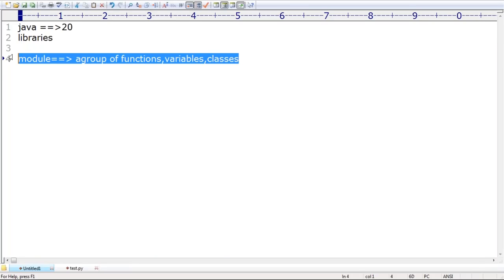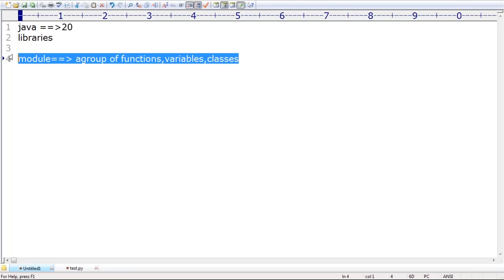Sir, now some people are asking, okay, a module is nothing but a group of functions, variables, and classes. What is a library? A library is nothing but a group of such modules, sir. Remember that. In detail, we will make a clear division in the next session, where a group of modules is nothing but a library. Very top level, you should be aware. In the middle I may introduce packages and so on. Don't worry, sir. Module is the low-level component, library is the high-level component. Within a few days you are going to get much clarity. Don't be in a hurry. Up to that, can everyone understand?